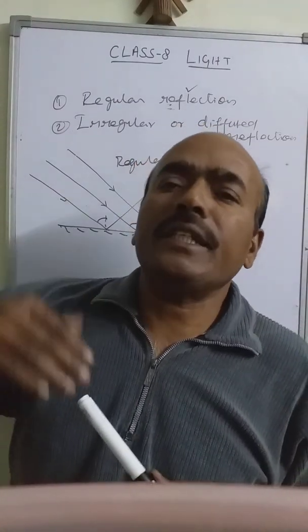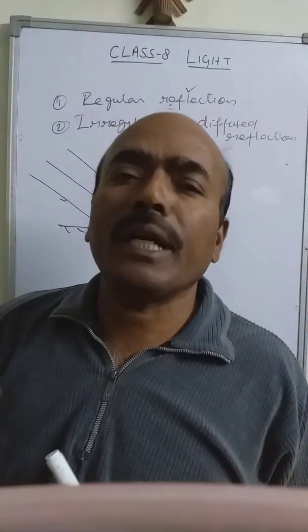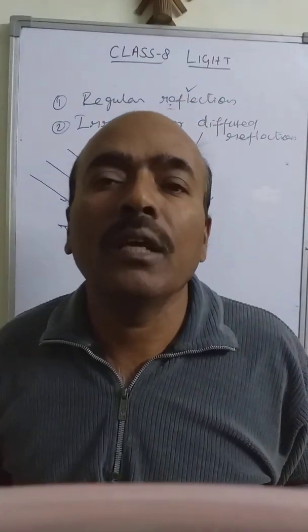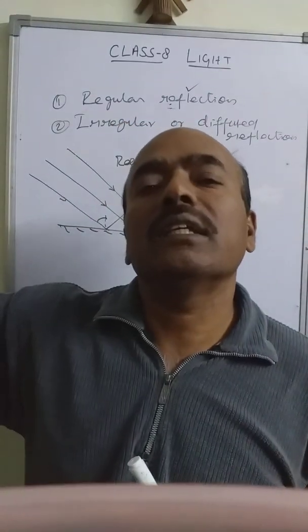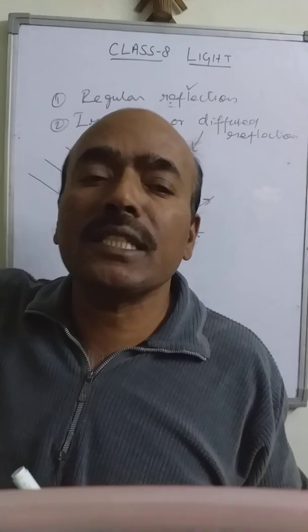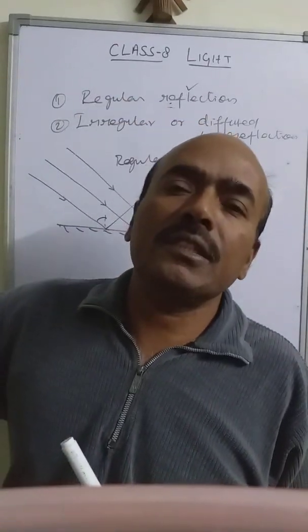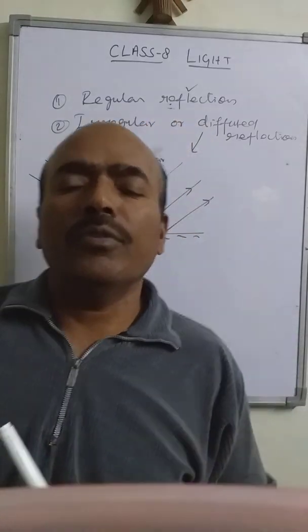The reflection of light takes place, but no image can be formed. I cannot see myself on this wall because the surface is irregular. There are a large number of ups and downs, irregularities present. Due to this, the image is not formed.